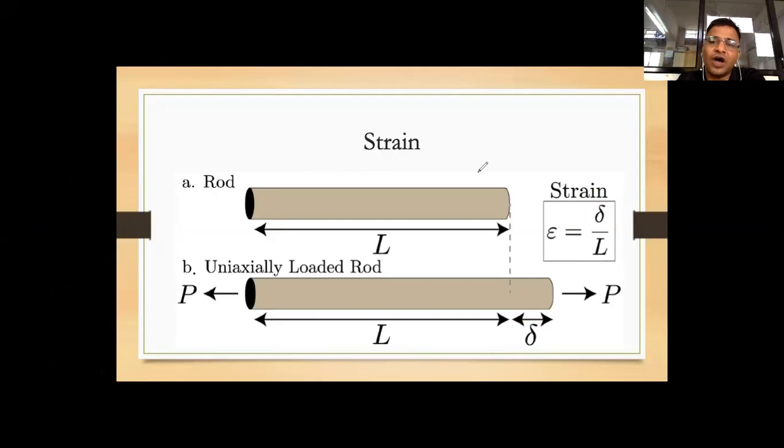Next line you write, normal strain will become, after drawing this diagram you can write epsilon is equal to del by L. Original dimension was L, and then changed dimension is this.